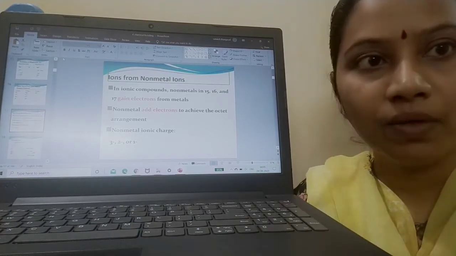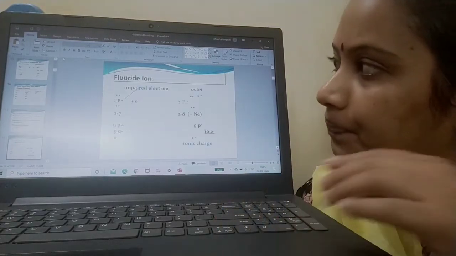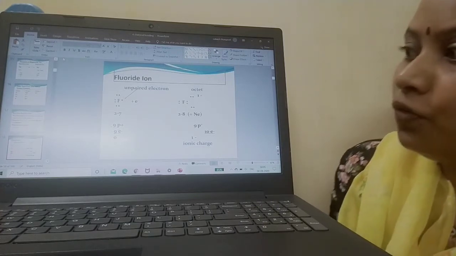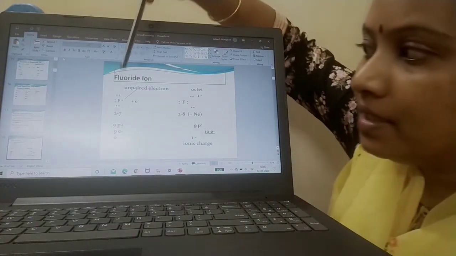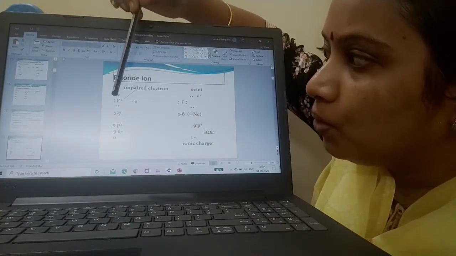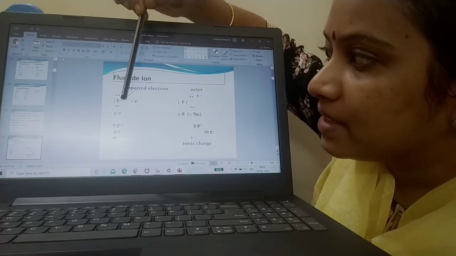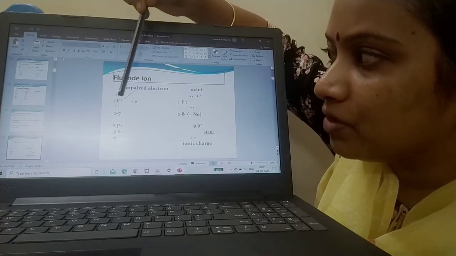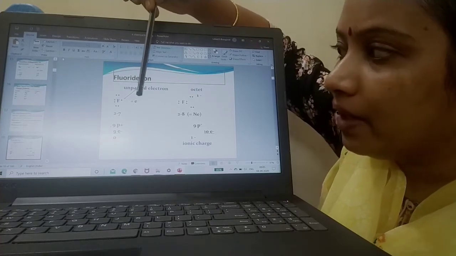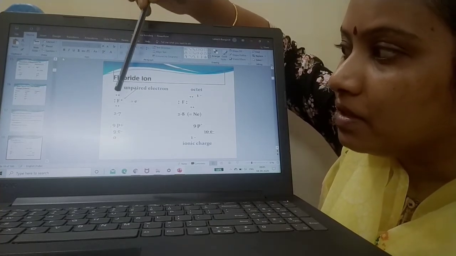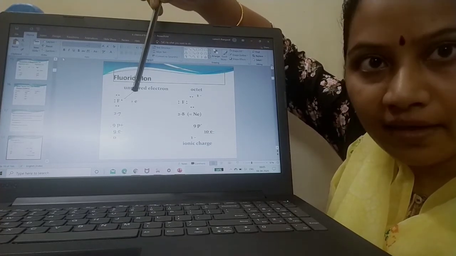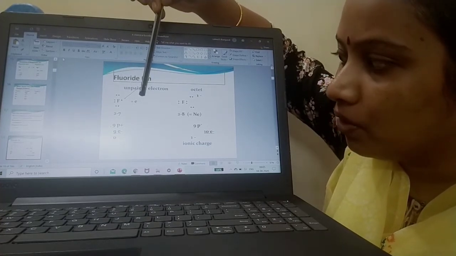Once again, yes children. See, this is an example of the fluoride ion. Now, fluorine's atomic number is 9. So, how have they represented it? 1, 2, 3, 4, 5, 6, 7. The outermost valence electrons are indicated, and 2 will be present in the inner shell. The outermost 7 electrons are indicated here. It has gained 1 electron.